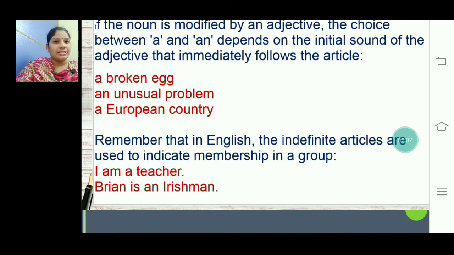So here Irishman, the citizen of Ireland, is a group, so all the citizens of Ireland are the group, and Brian is one among them. So we have used the indefinite article an. An is used because Irishman gives us the vowelic sound again, A-E-I-O-U, I, and Irishman. That's the reason we have chosen an Irishman here.